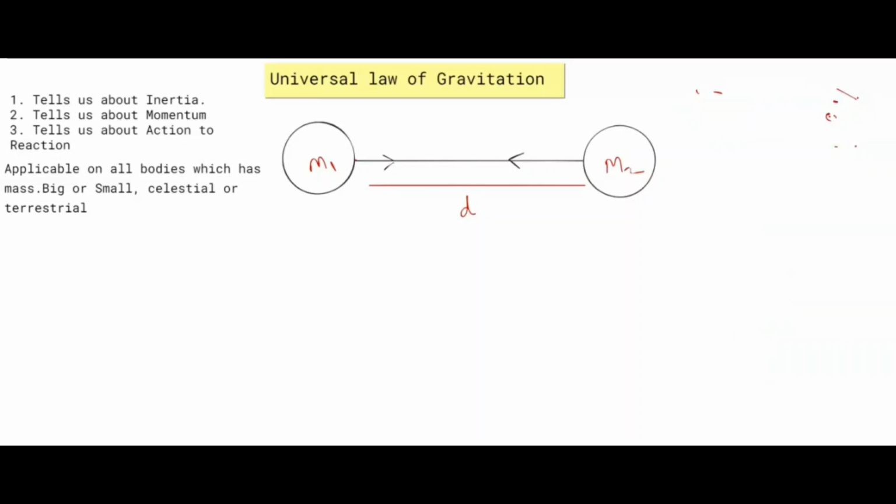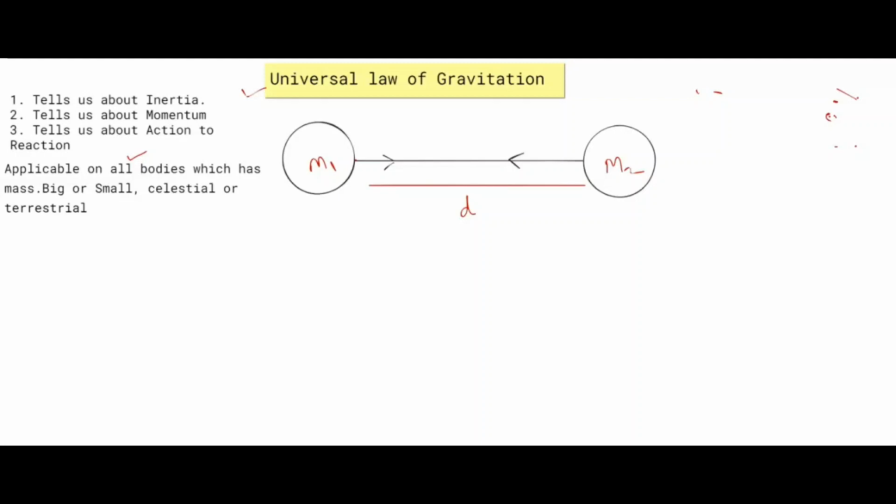So now come to the point, universal law of gravitation. Newton says two objects which have mass attract each other, and whenever we leave any object, it goes down to the earth. And what does the word universal mean? Universal means this law of gravitation is applicable on all bodies which have mass, whether they are big or small, celestial or terrestrial.